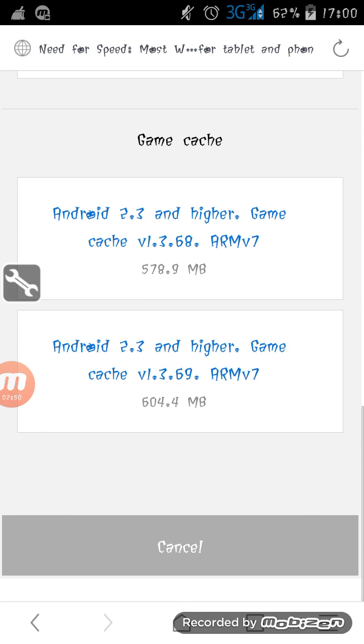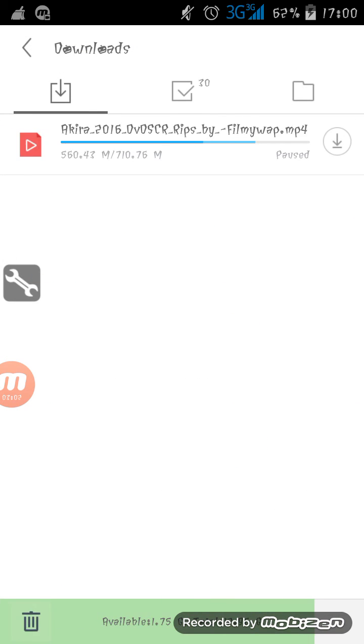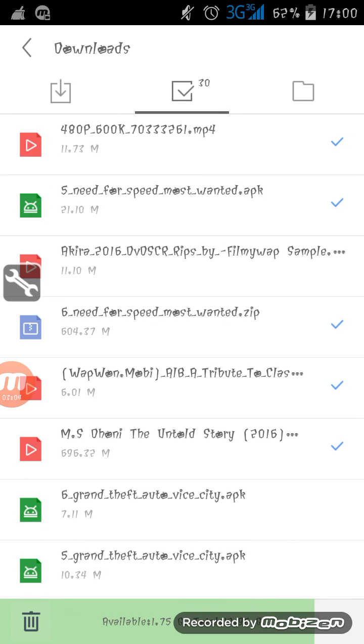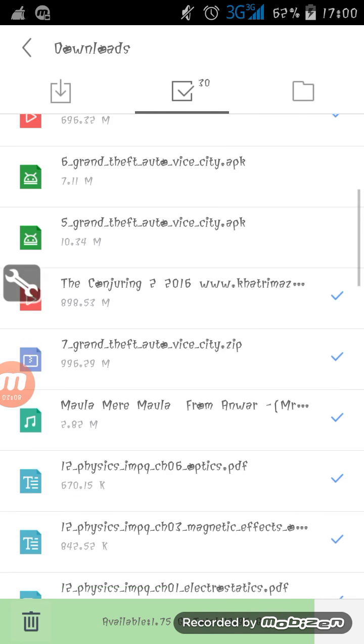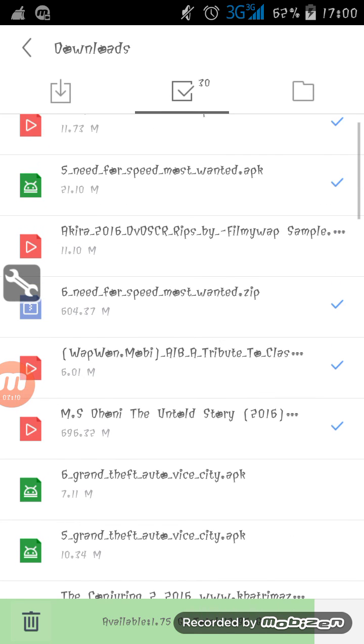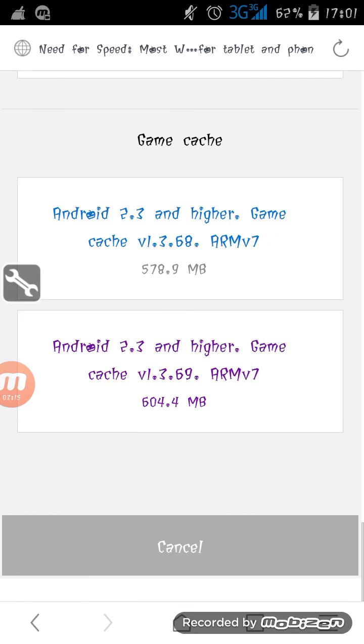And then come down to the game cache. This is the game cache, 604.4 MB. It isn't a very big file. You have to download this one. I've got that downloaded as well. There it is, Need for Speed Most Wanted zip file. Alright, so downloading part done.